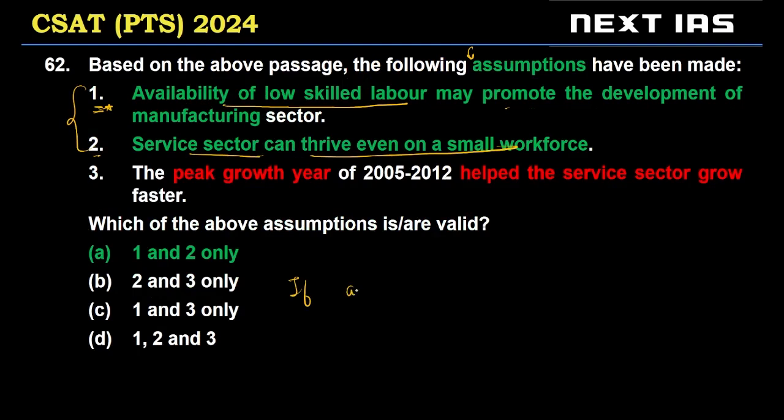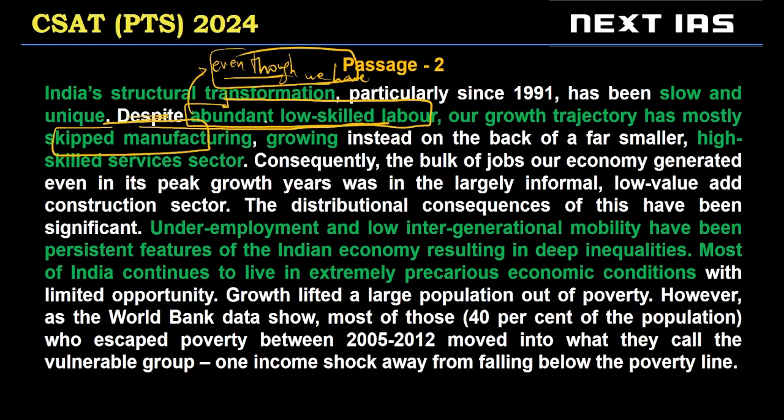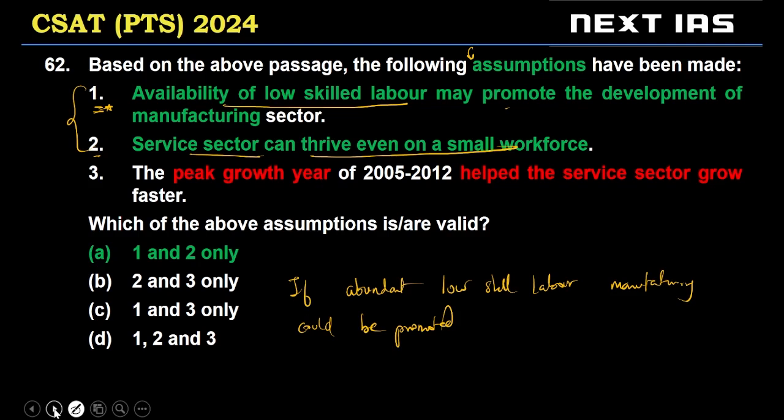if you have abundant low skill labor, manufacturing could be promoted. But in the Indian context, this was skipped, right? Which is why the word despite is used. So statement one is a valid assumption.